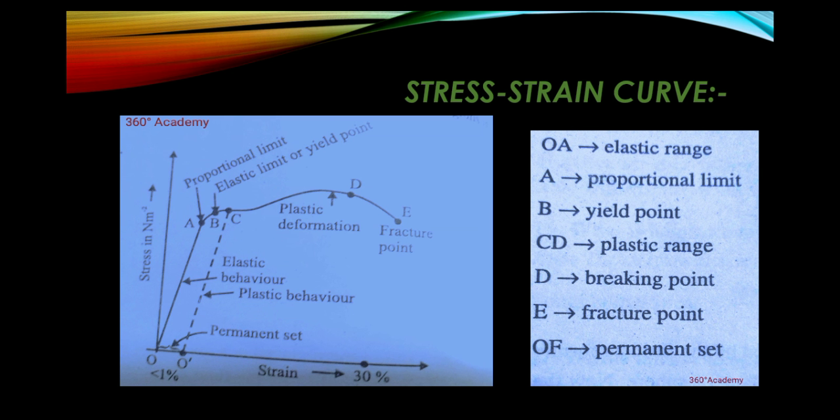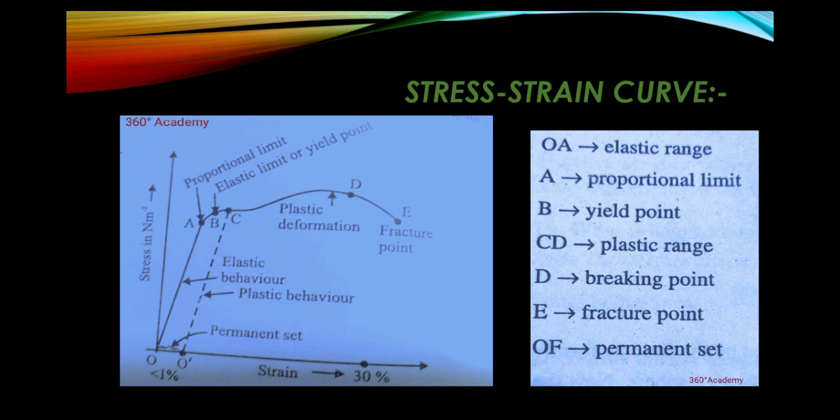So let's move forward. For a point C between B and D, the body does not regain its original dimension even if the load is removed. In this case, even when the stress is zero, the strain is not zero. The material is said to have a permanent set. The deformation is said to be plastic deformation.